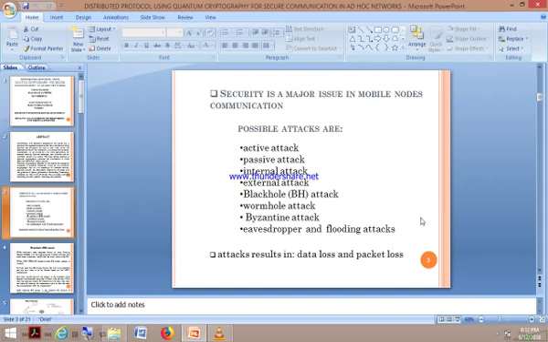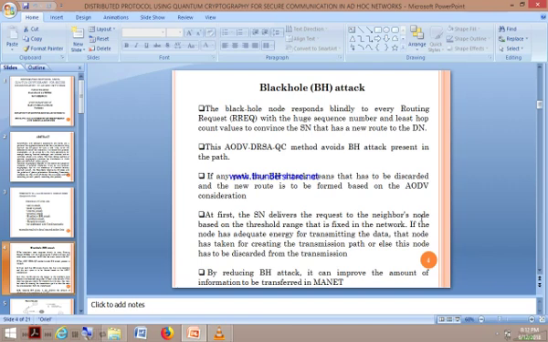In order to overcome the black hole attack, we proposed the AODV-DRSA QC method, which effectively reduces black hole attacks. In this method, when there is a route, it will check the threshold value of that node, and if that node has more threshold value in terms of its energy, then only is the packet forwarded.